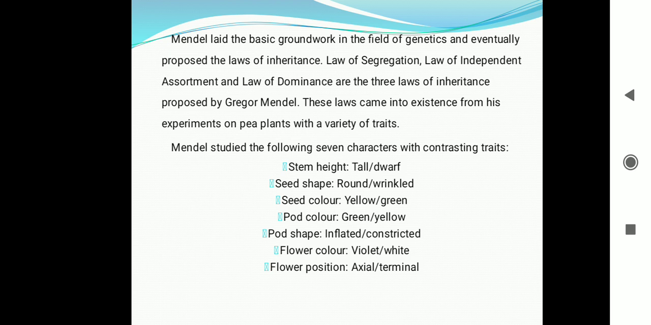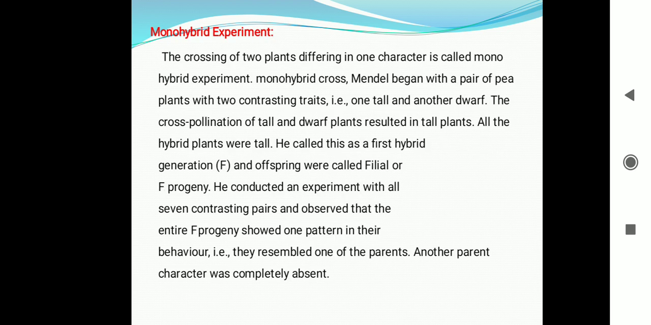Pod shape, inflated and constricted. Then flower color, violet and white. Flower position, axial and terminal. These seven characters with contrasting traits were studied by Mendel. So next we are going to learn Mendel's monohybrid experiment. Mono means single.